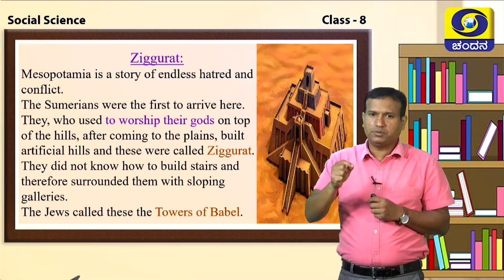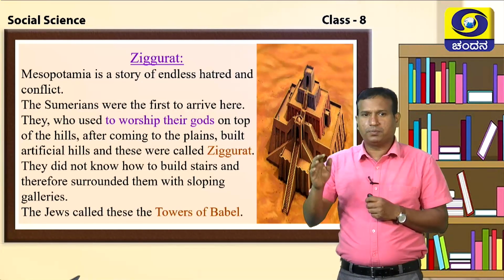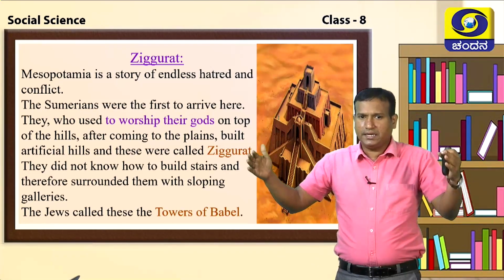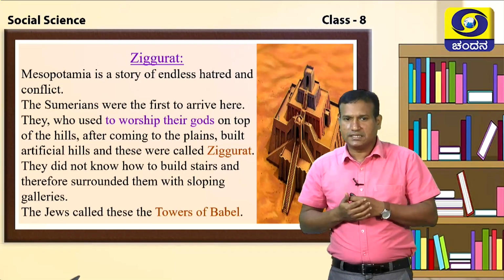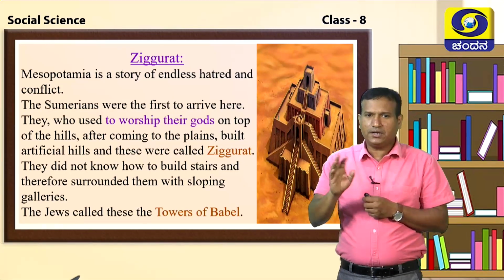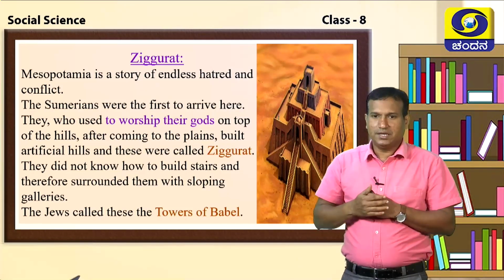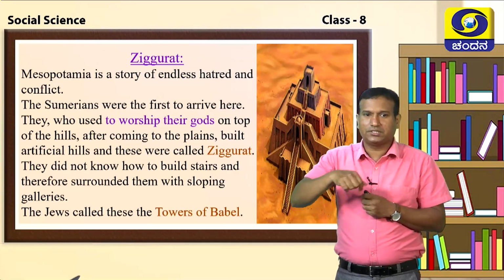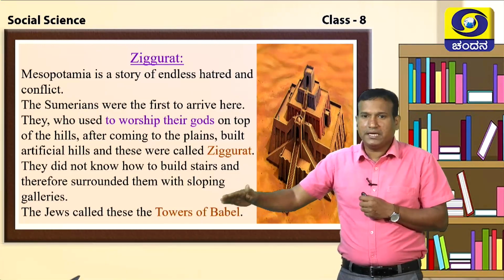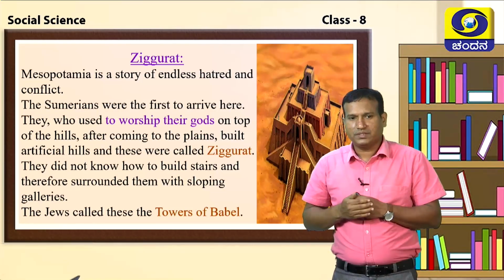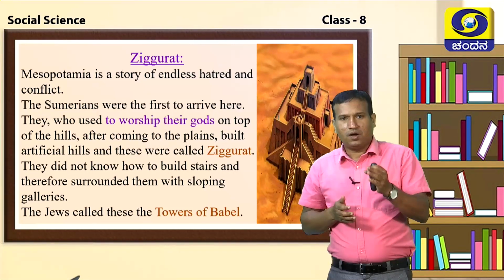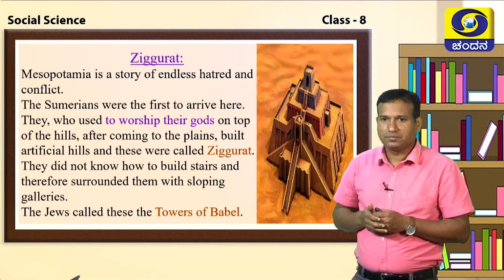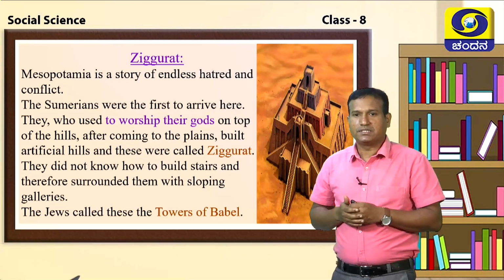That is why, to worship the gods, they built on the top, on the hills. The artificial building on the hills that they built, they called a ziggurat. They did not know much about staircases. How to build the steps, they didn't know. That is why around the ziggurat they made sloping galleries. The Jewish people call the ziggurat the Tower of Babel.